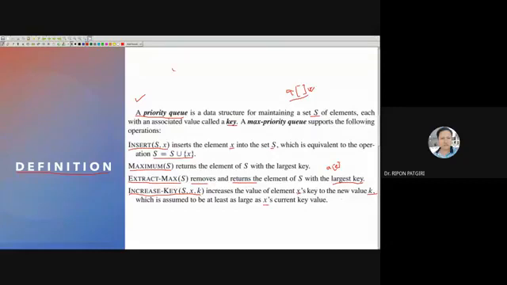Say for example, this is one airport. This is one flight, and this is another flight, and another flight, and these are the flights. Now this flight is going to land, but this flight has an emergency due to engine disturbance. So it has to land first. It will land first, and it will be assigned the highest priority. That is, increase the key.